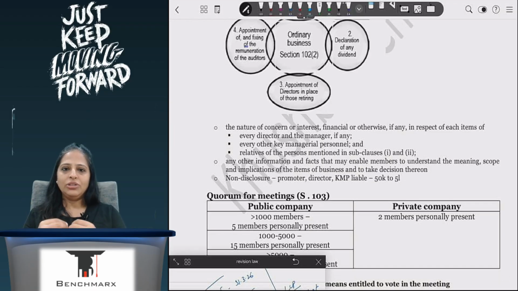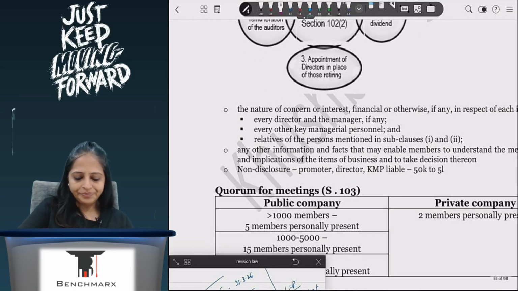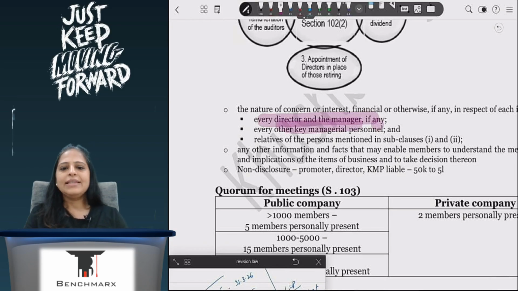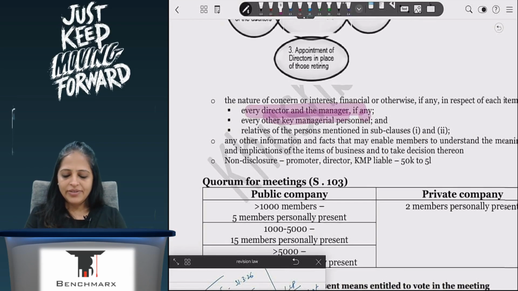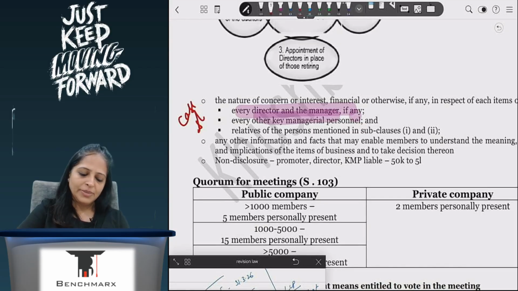In the explanatory statement, two things are very important that I will mention: if my director or manager or any other KMP, or any of my relatives are involved, and if they have any interest, financial or otherwise, there is a case study question which has been asked on this particular point.